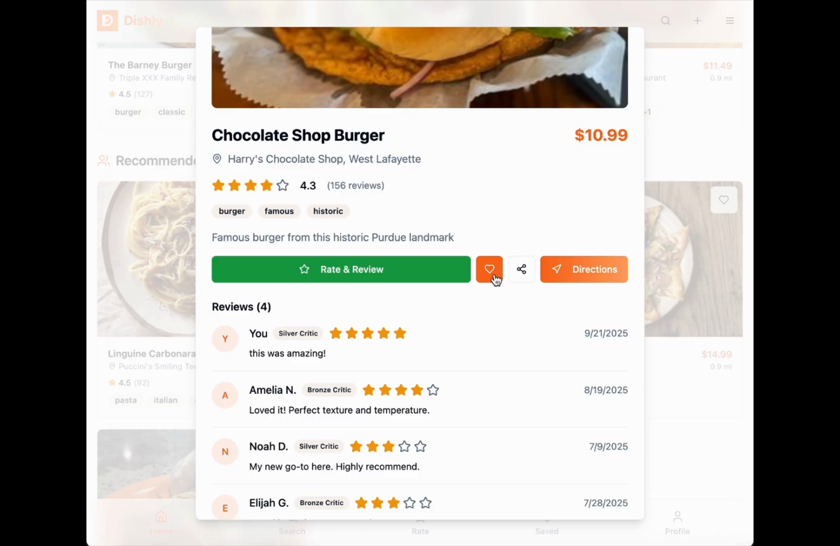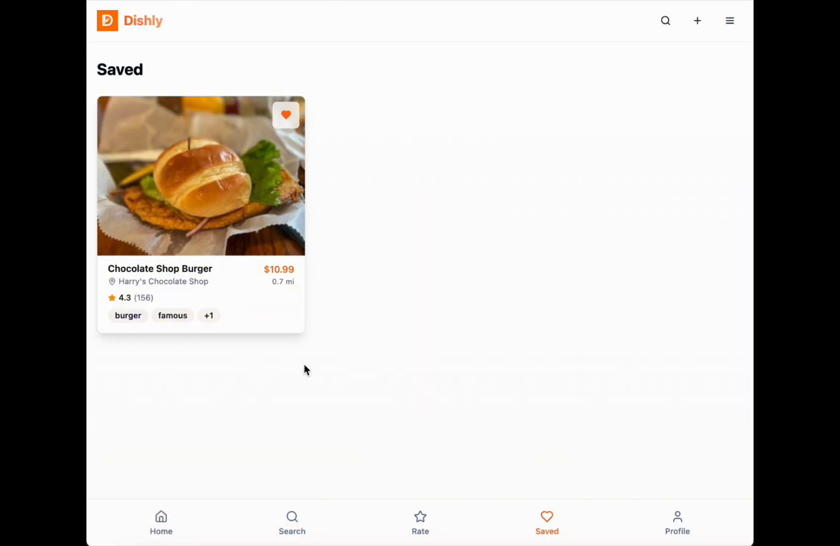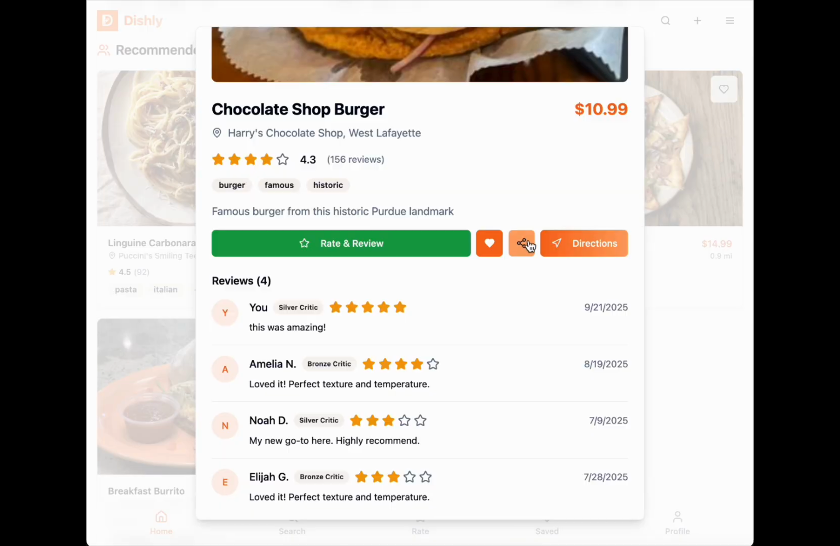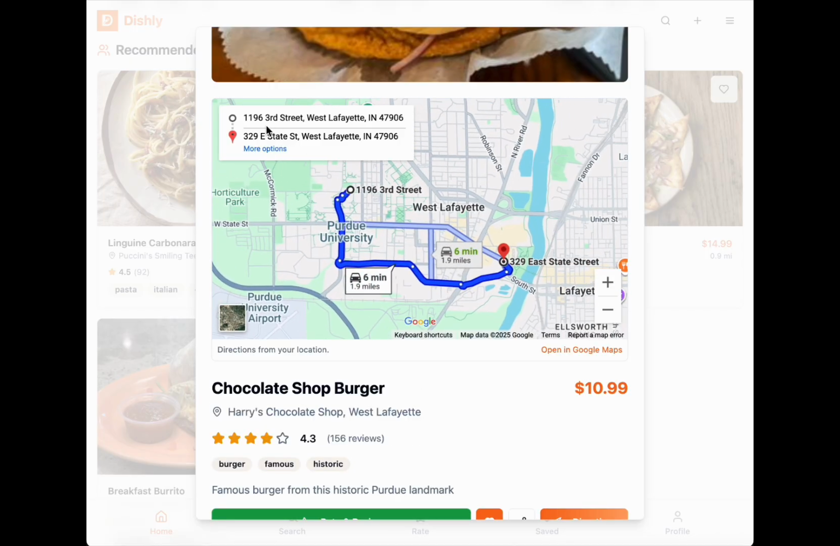So if you click this right here, which is the save button, it'll give you a notification, item saved to your saved list. Let's go to the save tab and you can see that right there. So let's go back here. And now this is a share. So it's going to copy a link and you can send it to your friends on messages or any social media. If you click this directions button, it will give you the directions right there, the time it takes to get there, and the location.